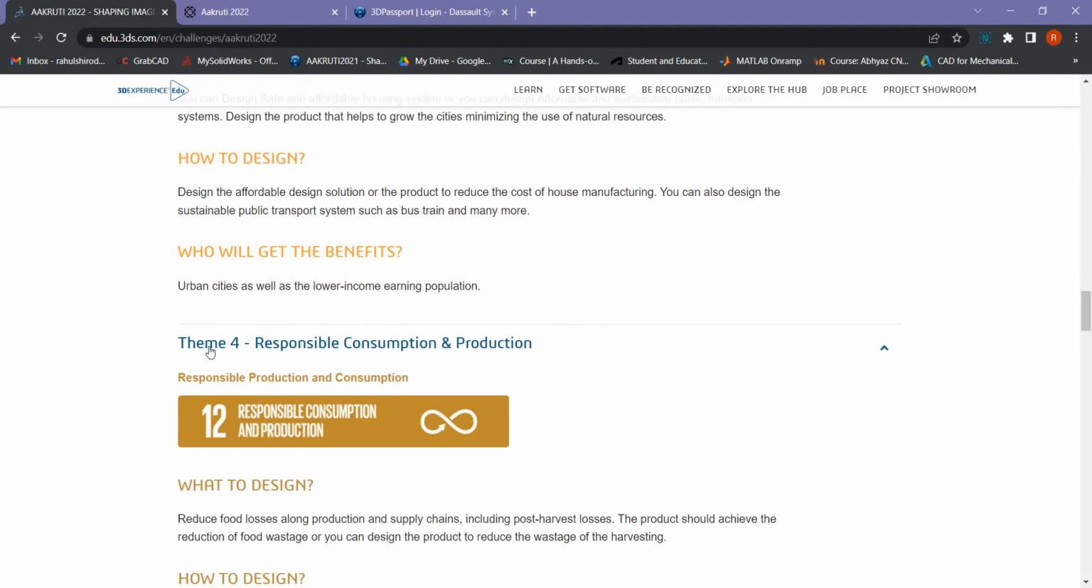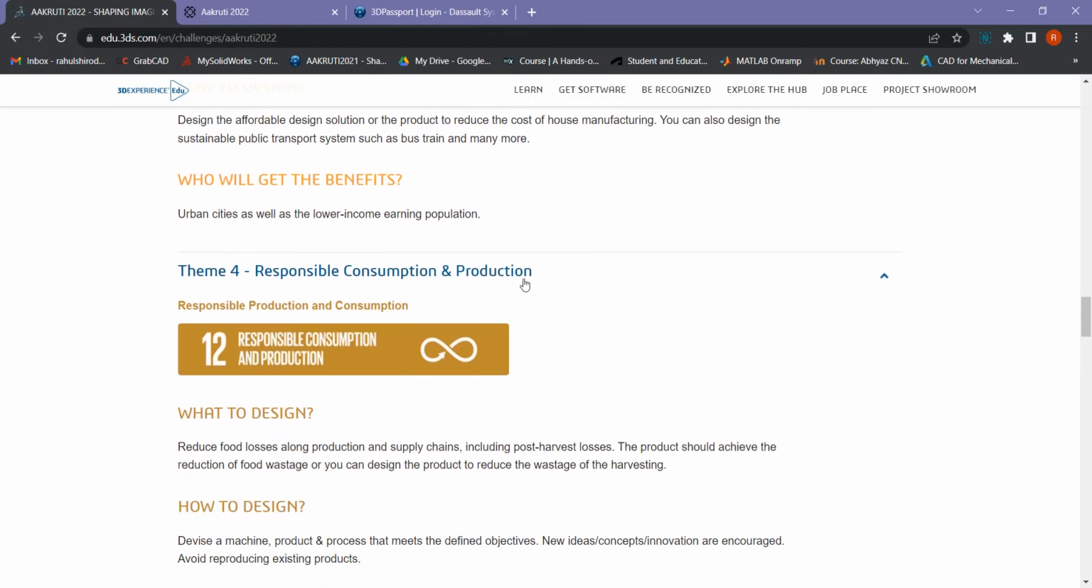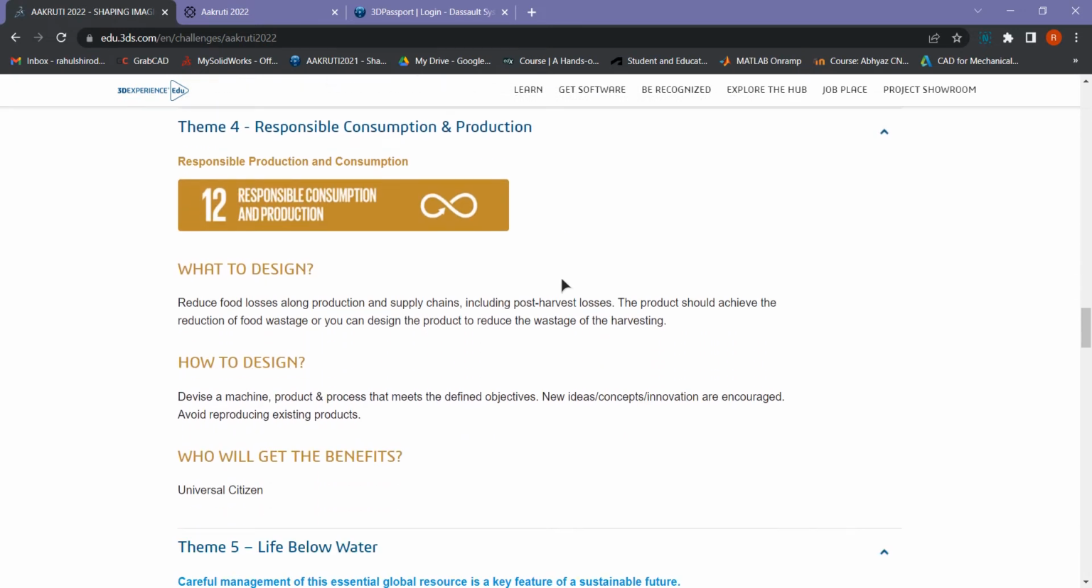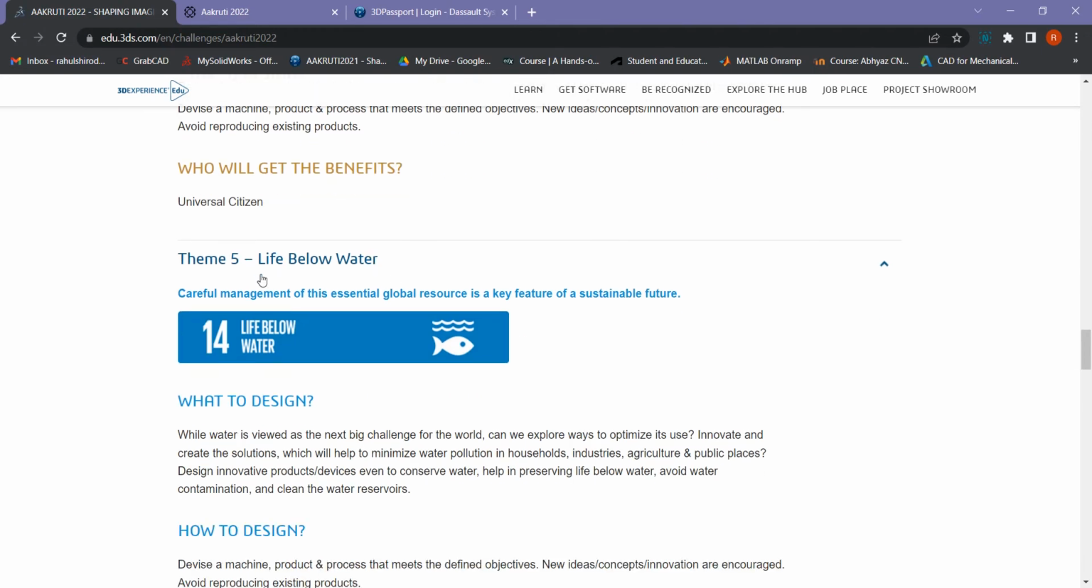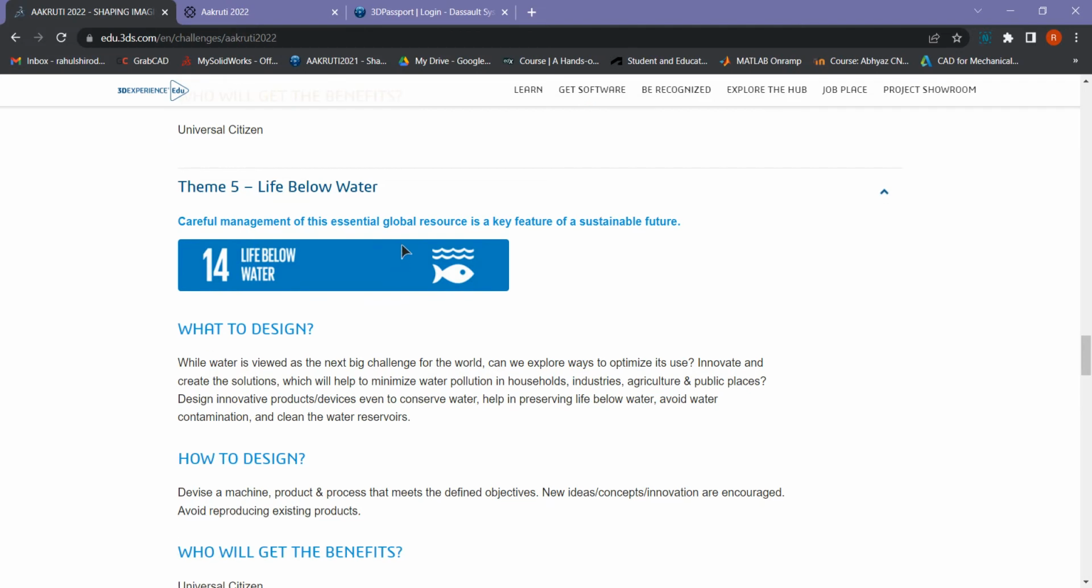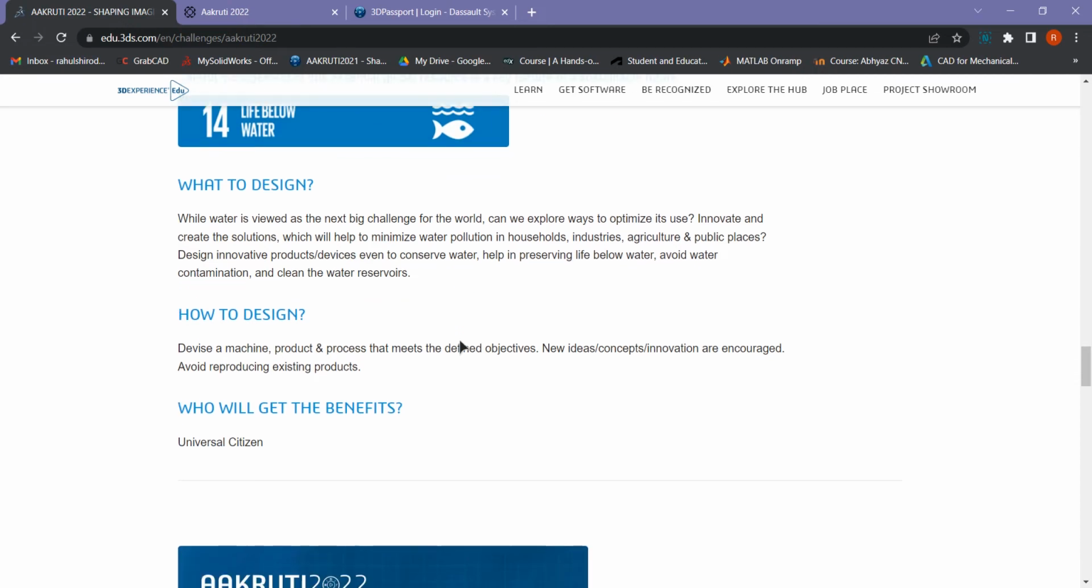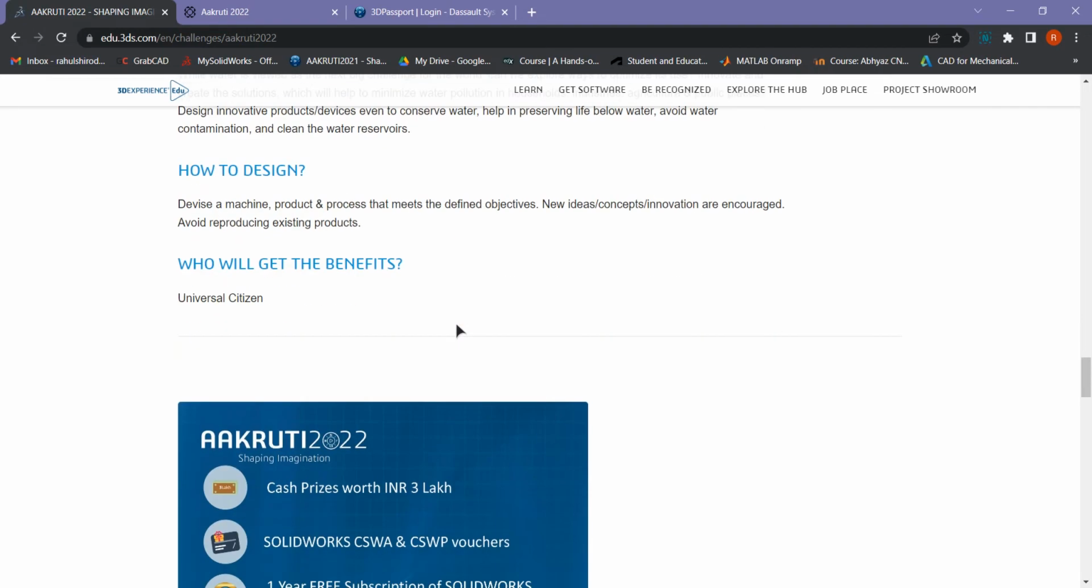Okay, so the fourth theme is responsible consumption and production. In this you can make anything related to production machines which are eco-friendly, anything like that. So it is for universal citizens. The fifth theme is life below water. In this you can design something related to fish, related to oceans, like a plastic collector for the ocean, anything like that. Okay, so these are the five themes.